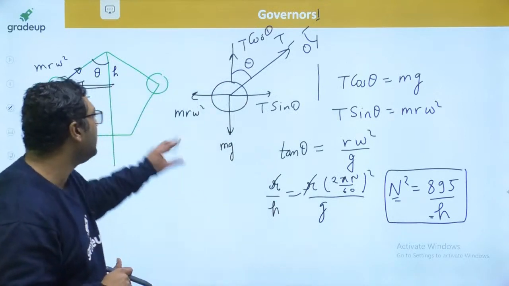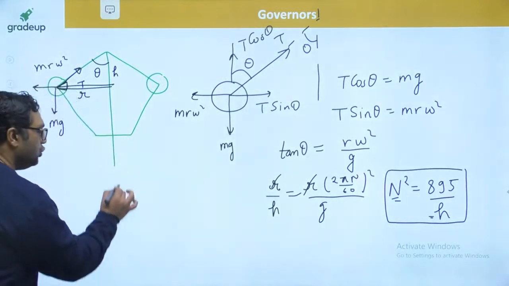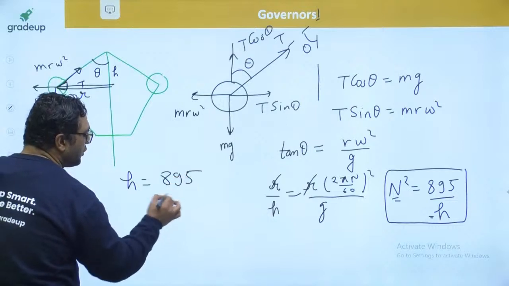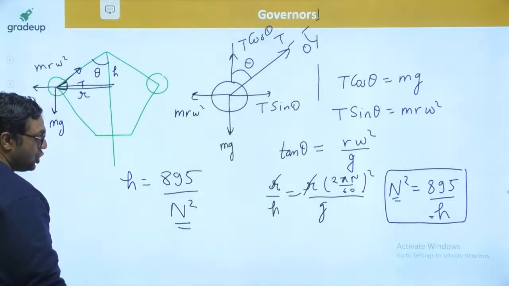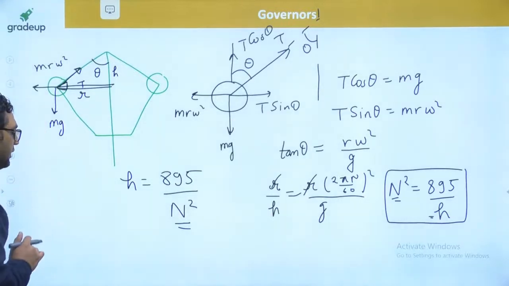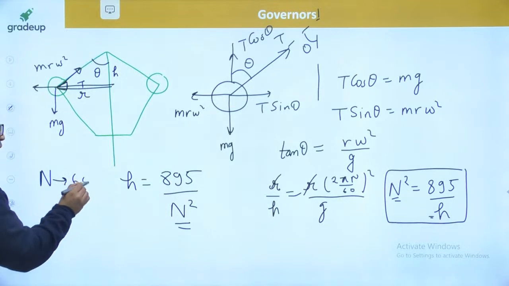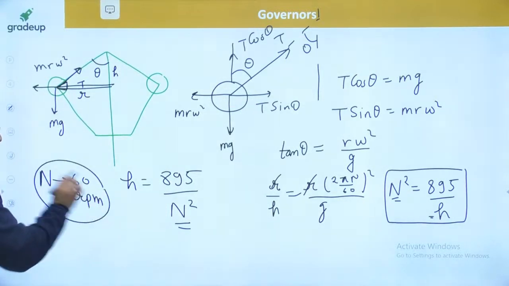So guys, this is said to be the watt governor. And you can see this 895 by H. You can also write H equals 895 divided by N square. You can see the N square term is coming here. If you check, whenever the speed reaches 60 rpm, after 60 rpm the governor becomes insensitive.